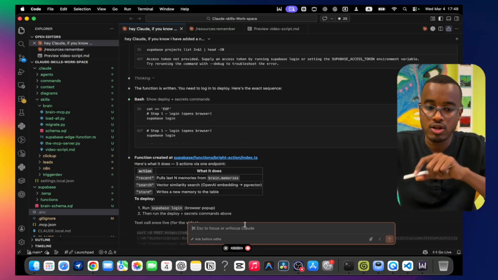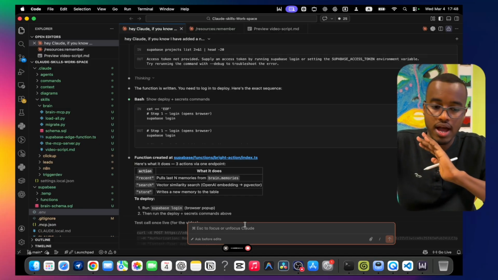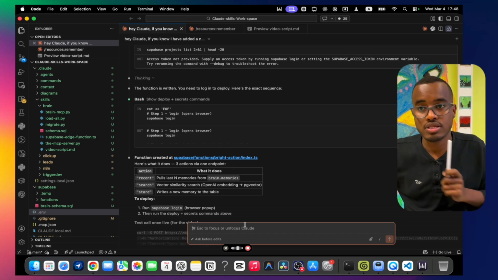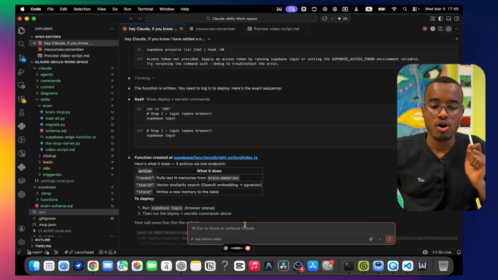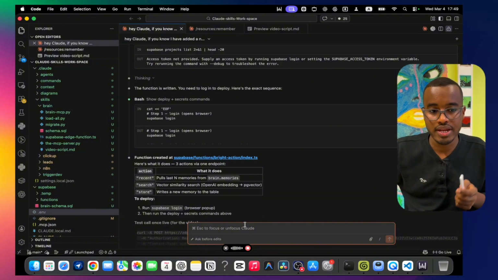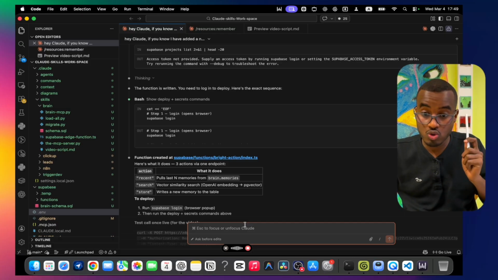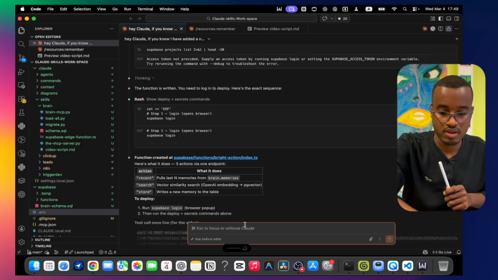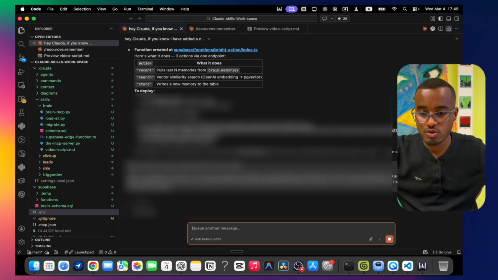Today I talked to two clients, and both of them need different automations. One automation was lead scraping, and the client's name is Muhammad, and I think this is a high-ticket client. We also have another client who needs Google Sheets spreadsheet intelligence, and we should create this. I want you to save this data into my Supabase memory.